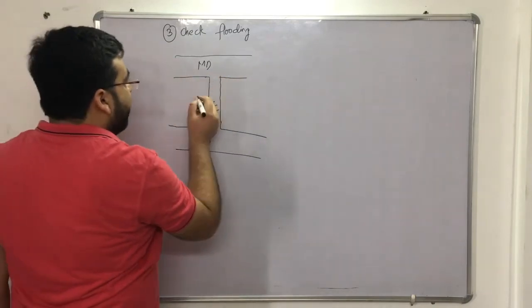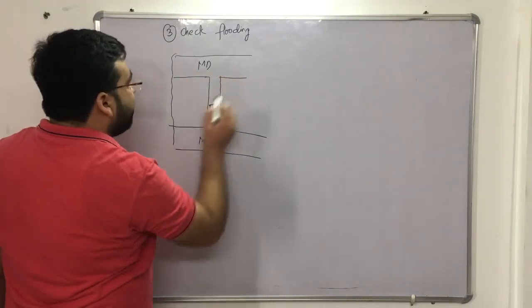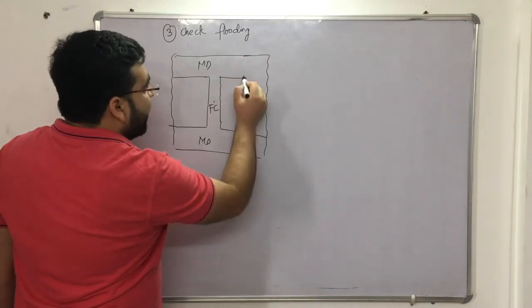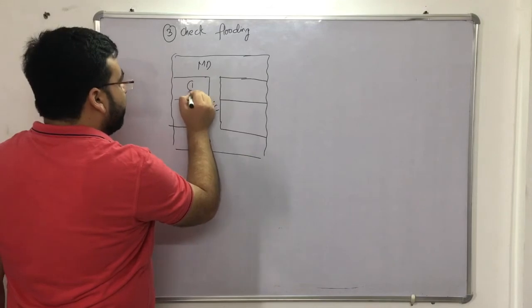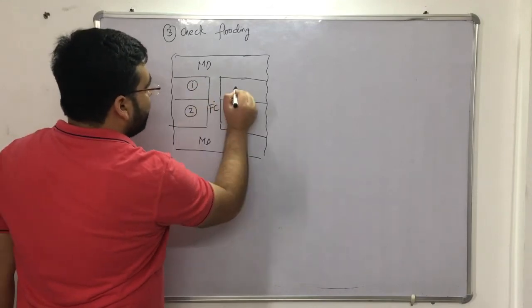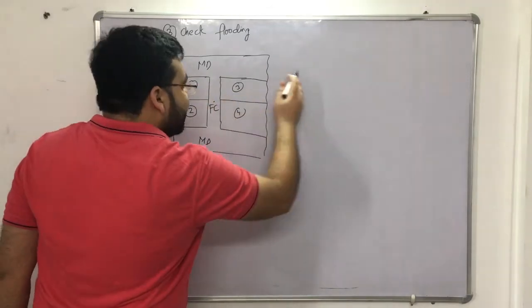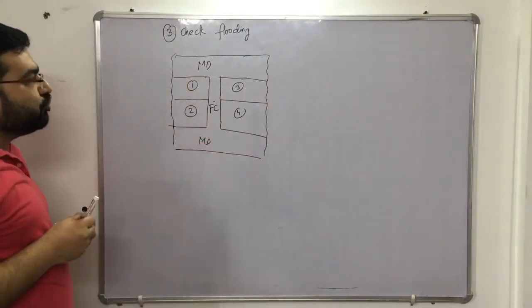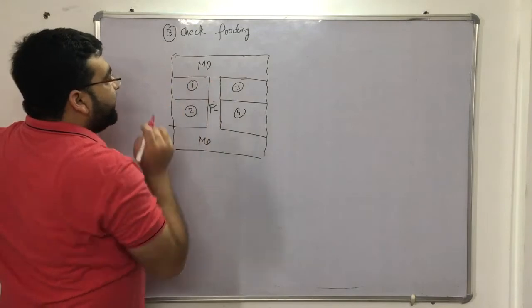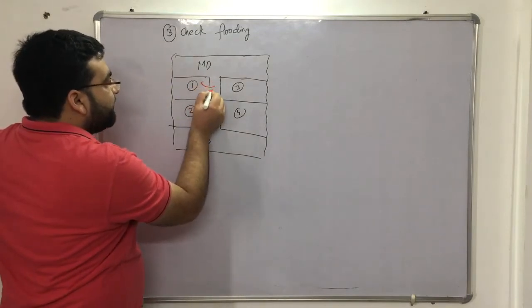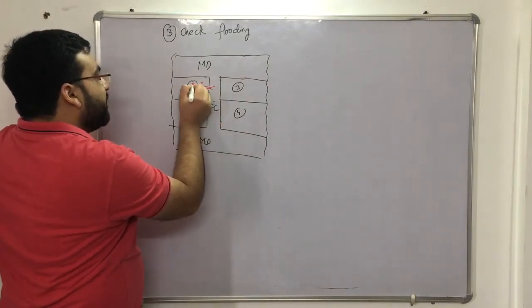So water is coming, and we have divided this particular irrigation land into, let us say, 4 zones, right? These are the bunds. This is zone number 1, this is zone number 2, this is zone number 3, zone number 4, and similarly we also have many zones in the irrigation land. So first of all, we are opening this. If we open this, then this particular land will be irrigated.